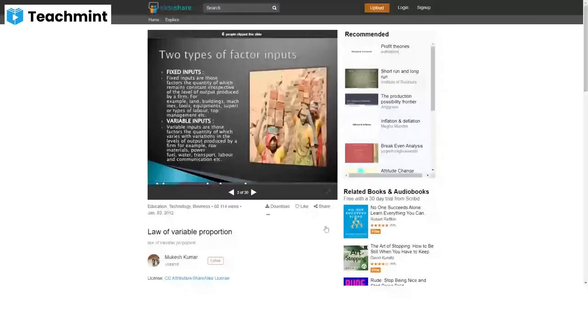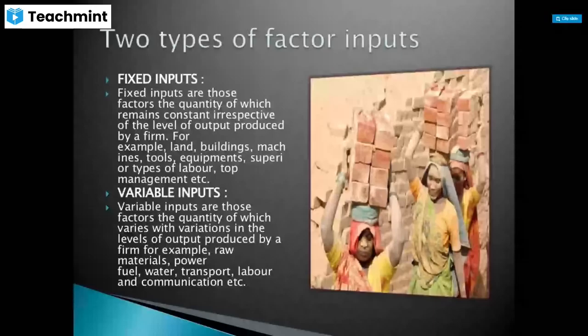Fixed inputs and variable inputs. Fixed inputs are those factors the quantity of which remains constant, whether you are producing or not. Once you are investing, that is called a fixed input. Land, buildings, machines, tools, equipment, top management, etc. Once you are investing in these, we call them fixed inputs.